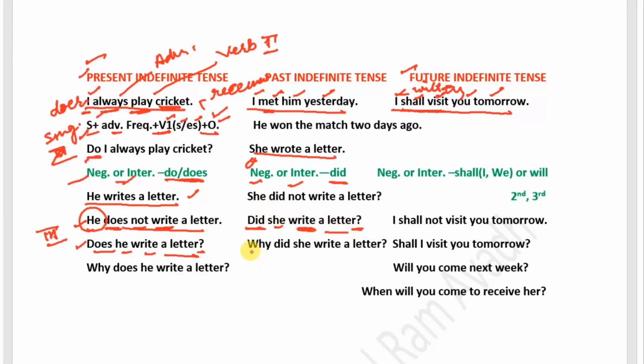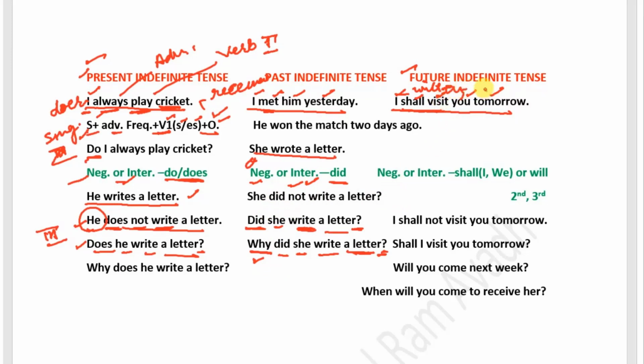And if there is any word of the WH family, then we put the WH family word first and then did, then subject, and after subject first form of verb, and in the end of the sentence the object and question mark. Why did she write a letter? It is an interrogative sentence.